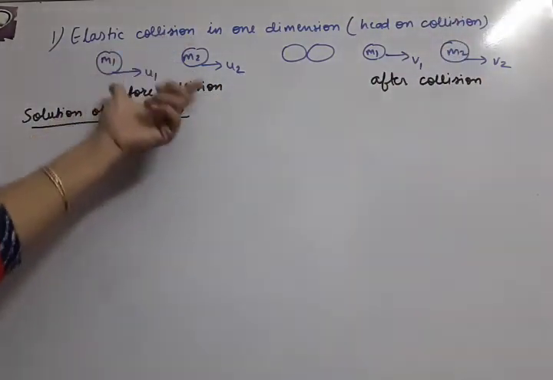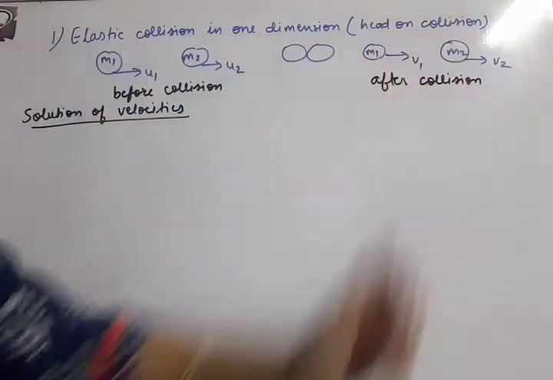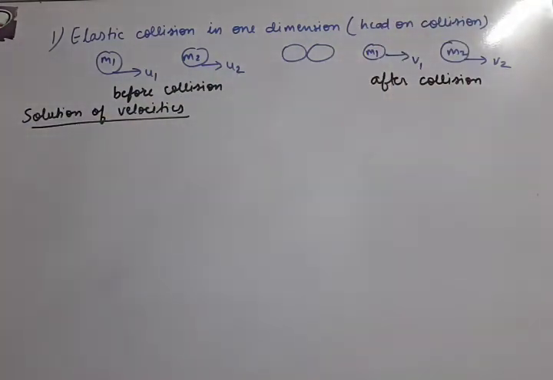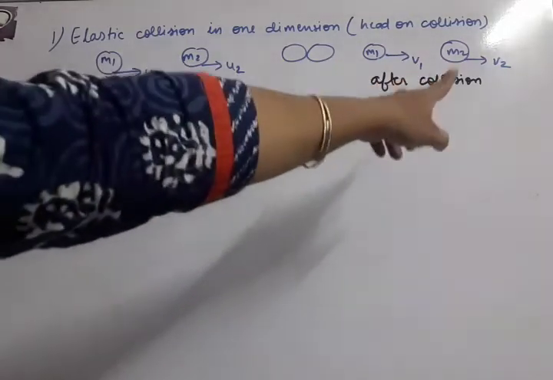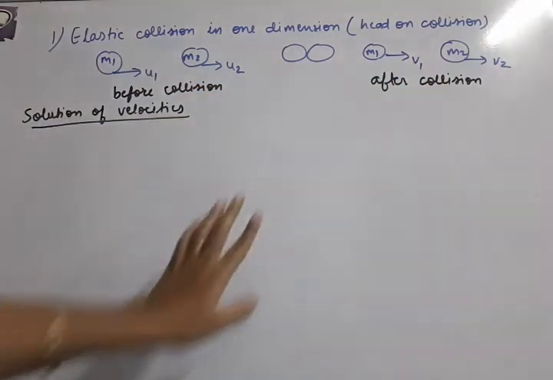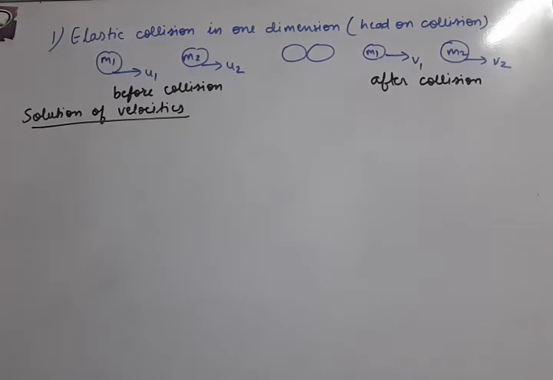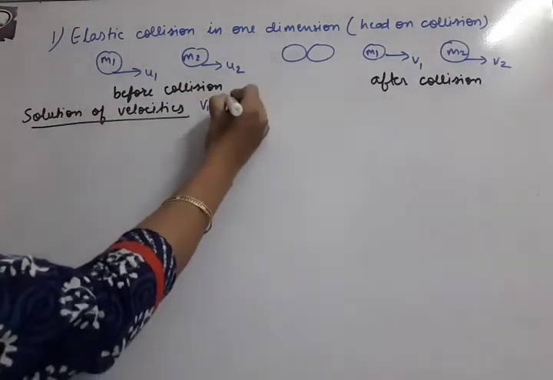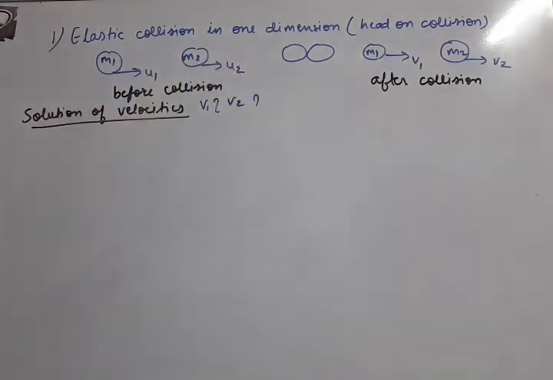So this is before collision and this diagram is after collision. Now we have to solve the final velocities. That means v1 and v2 are unknown for us. So how to solve? For that we will take the help of conservation equations. So our target is that v1 and v2 we have to solve.